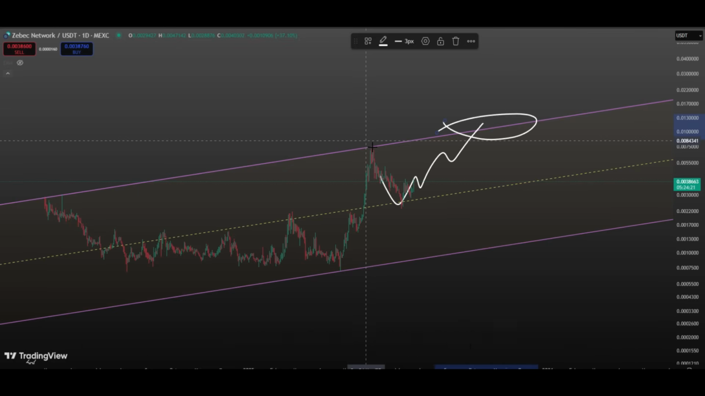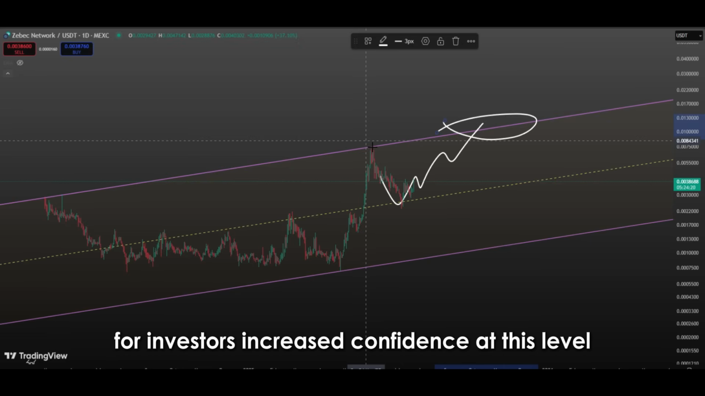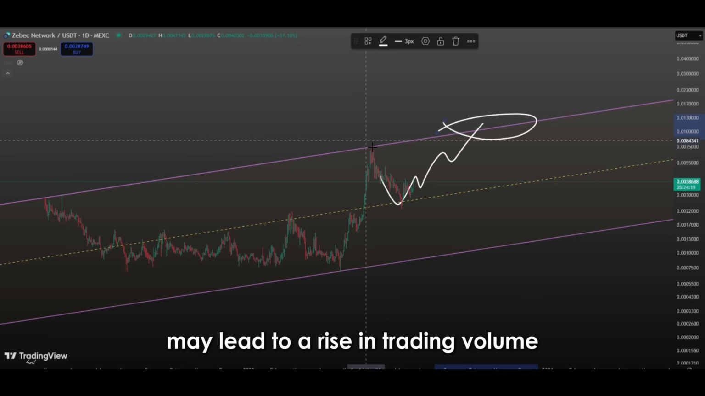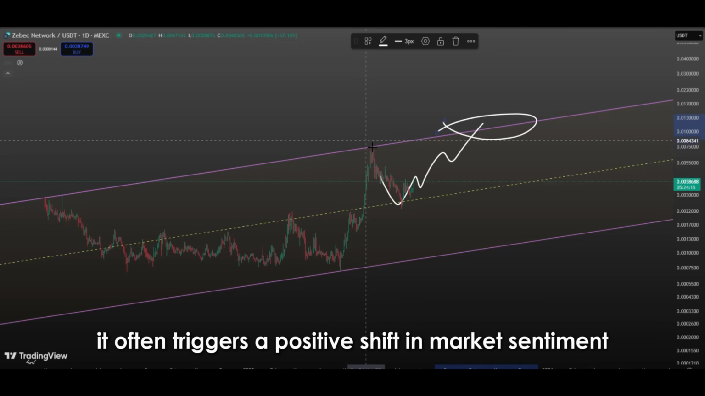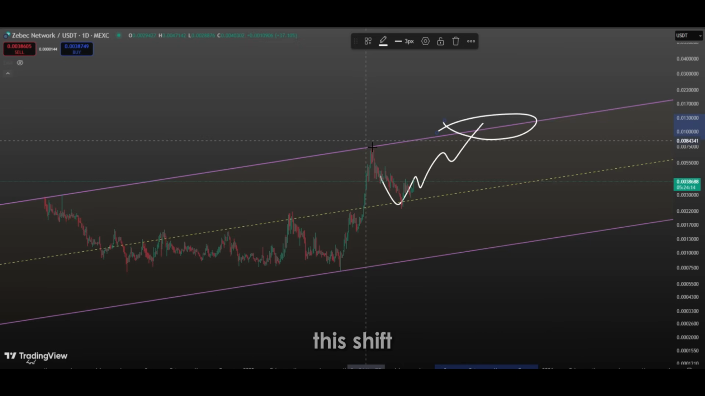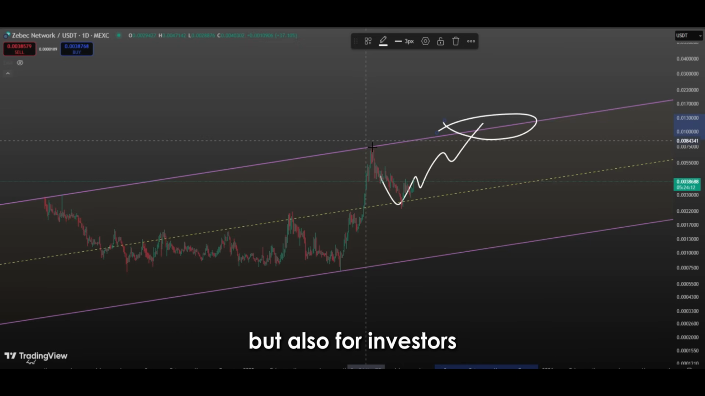Breaking above the midline also tends to break psychological resistance for investors. Increased confidence at this level may lead to a rise in trading volume, further supporting price acceleration. When price surpasses such significant technical levels, it often triggers a positive shift in market sentiment. This shift provides hope not only for short-term traders, but also for investors with medium to long-term strategies.